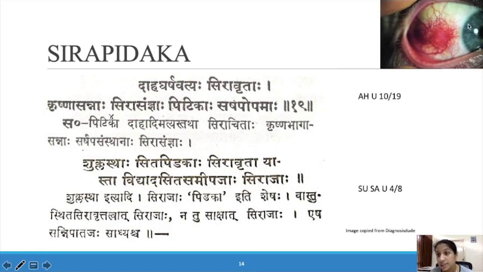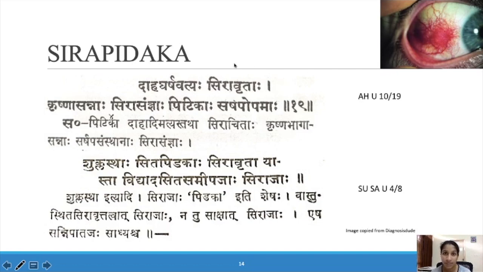So it looks like this. This Pitaka will be white in color. It is near the Krishna Mandala, but in the Shukla Mandala a Pitaka can be seen, surrounded by Siravrata, and there will be Daha and Karsha also. This is known as Sira Pitaka. This can be episcleritis. Sira Pitaka was mentioned in Ayurveda, and a similar condition in modern medicine is episcleritis. One nodule will be there, surrounded by blood vessels. That is Sira Pitaka.